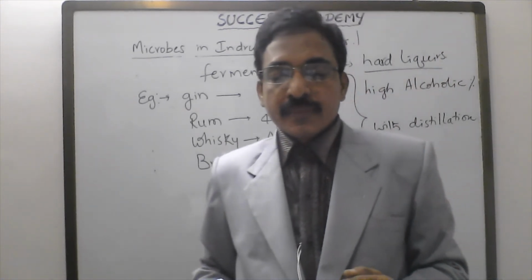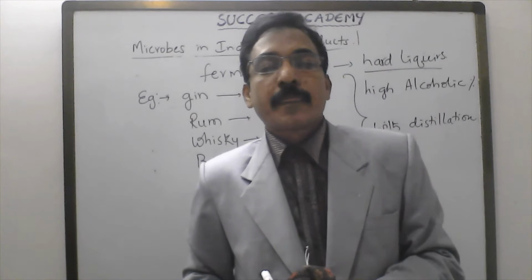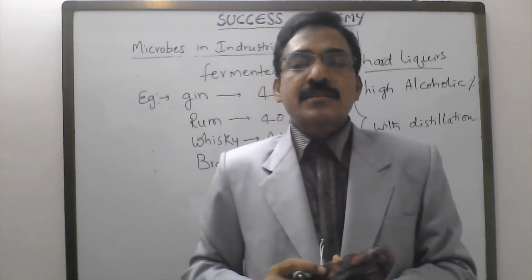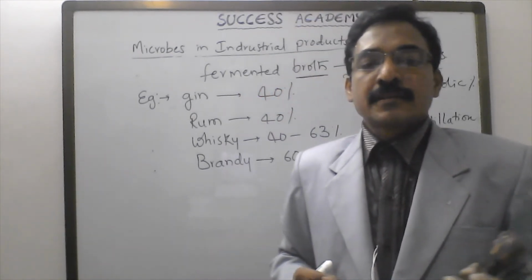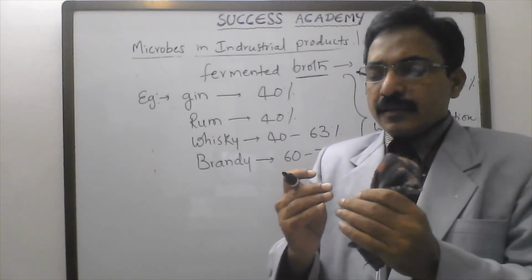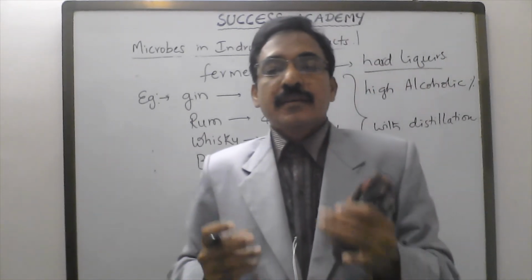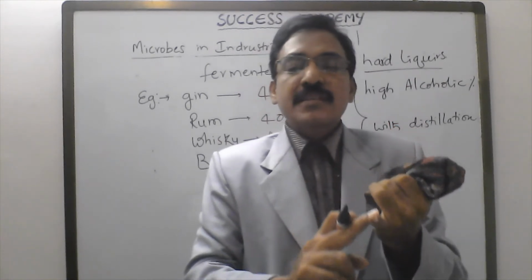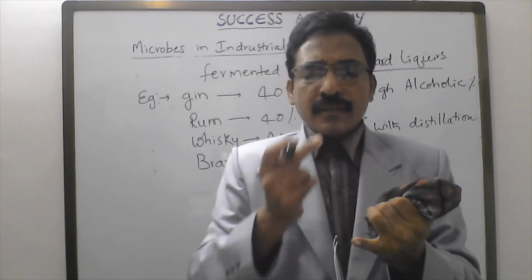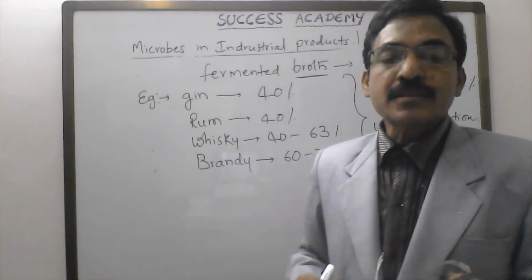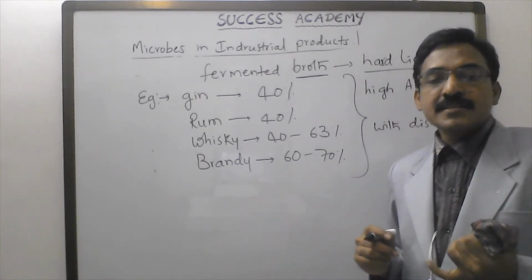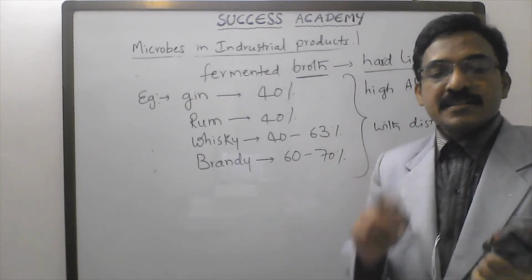Okay, the next step. Yeast is also called brewer's yeast, and another name for yeast is baker's yeast.